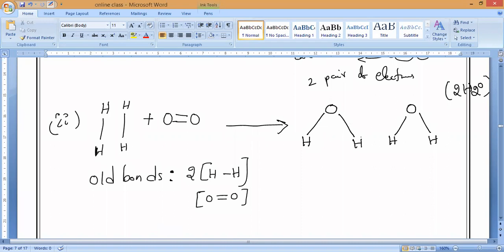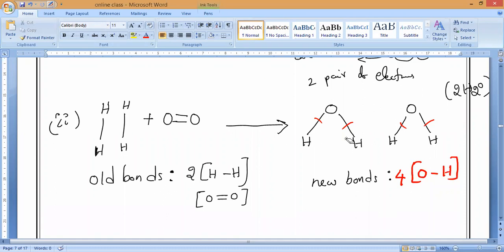But are there any bonds like that before? No bonds. Yes or no? All new bonds form. What are the new bonds here? Monish, what new bonds are you finding? How many total bonds? Check it. I will change the color and show you. How many new bonds are forming? 1, 2, 3, 4. So totally 4. Which bonds are they? OH, OH, OH, OH. What is that bond? OH bond. Clear, everyone?